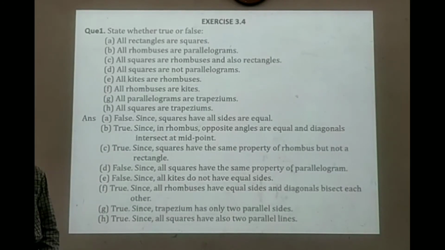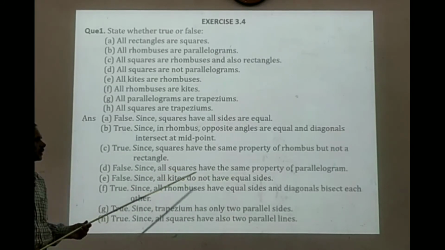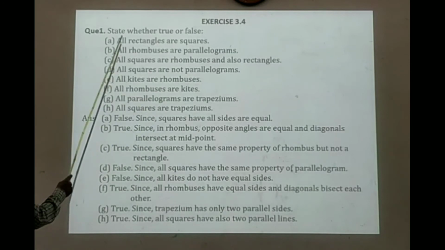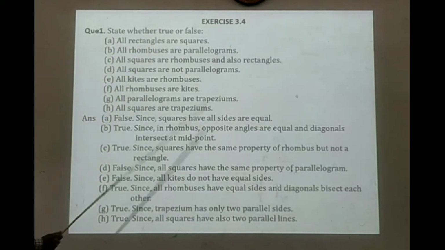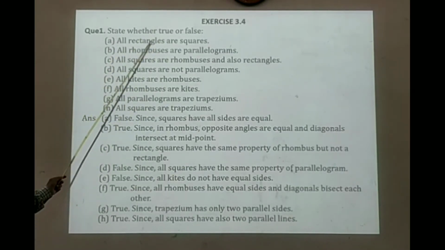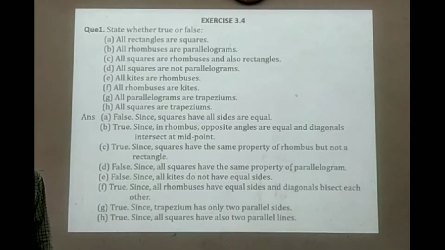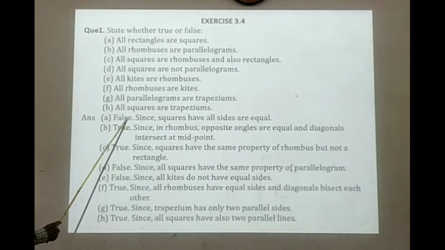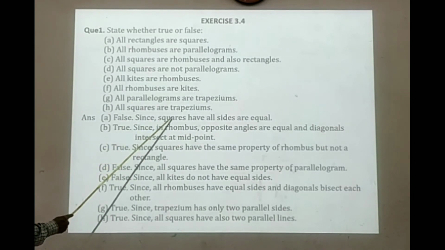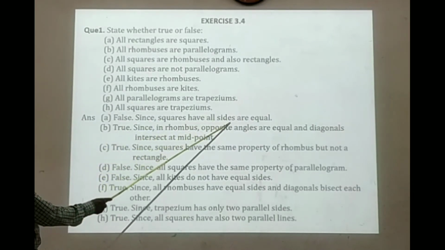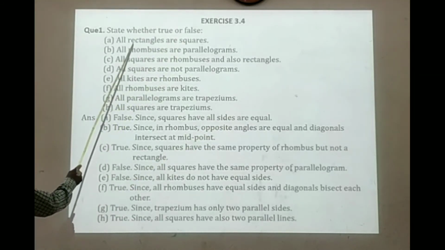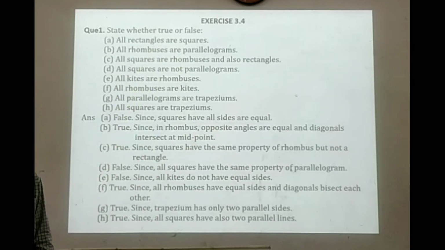Now let us see some more examples of paragraphs. Exercise 3.4. Question number 1. State whether true or false. All rectangles are squares. Is it true or false? The statement is false. Since squares have all sides equal, it is given that all rectangles are squares.